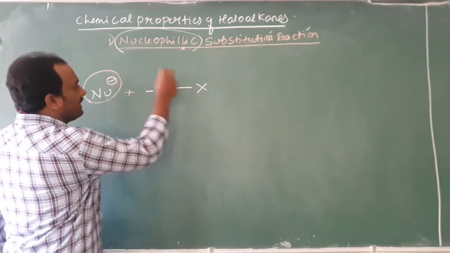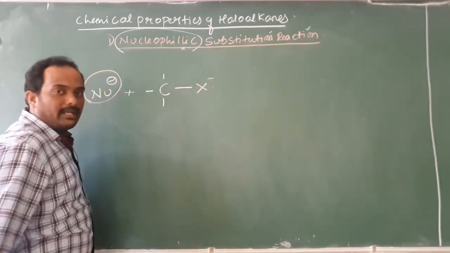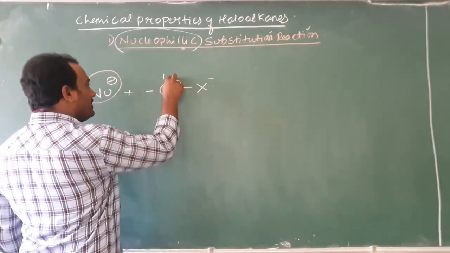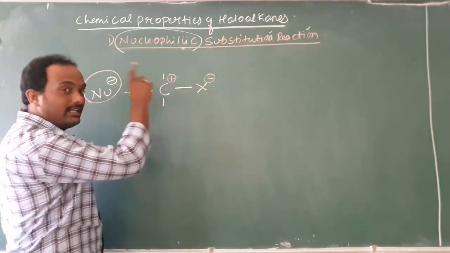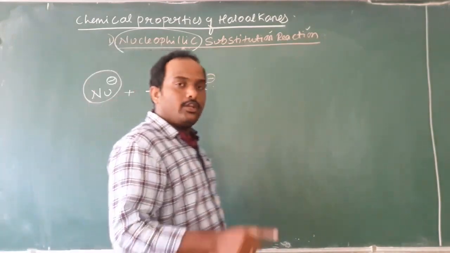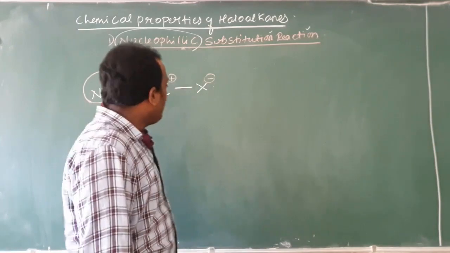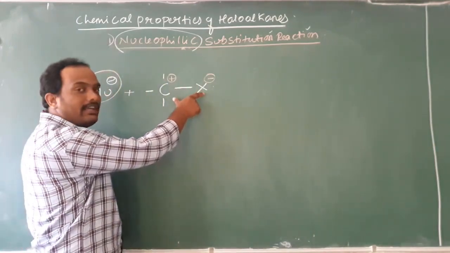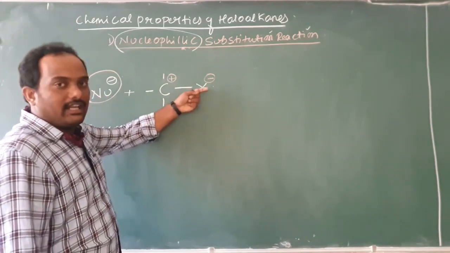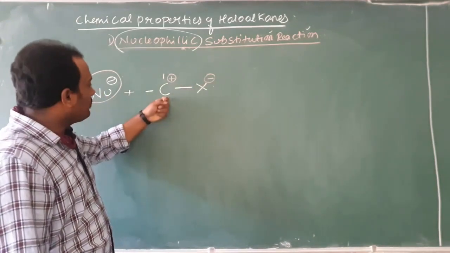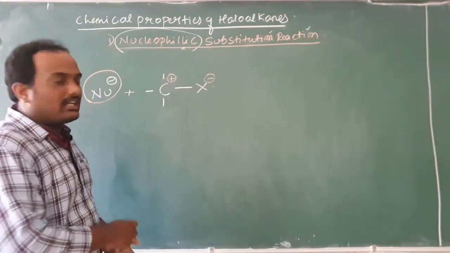Now immediately, you know, halogen has a temporary negative charge, carbon has a temporary positive charge. Let us assume here already, you know, this bond is polar. In the beginning video, if you have not watched the video, please go back there and see the video. I have clearly explained the CX bond in the haloalkane is polarized. Polarized means what? Electronegative halogen will carry negative charge, electropositive carbon will carry positive charge.